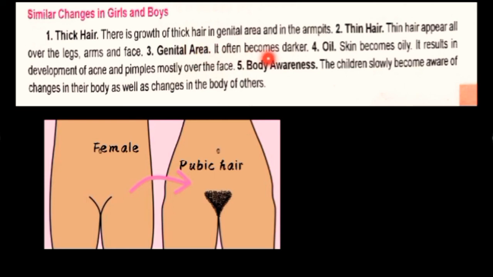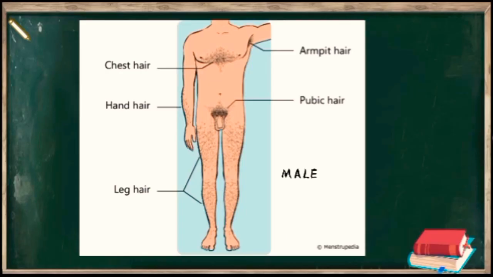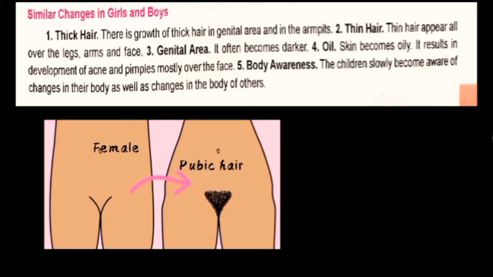The genital area slowly starts becoming darker. The private parts of a human body start becoming darker as soon as the person attains puberty. The skin also starts becoming oily. Because of this reason only, we experience too much acne and pimple problems over our faces when we attain puberty generally.